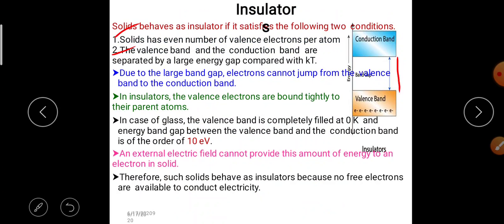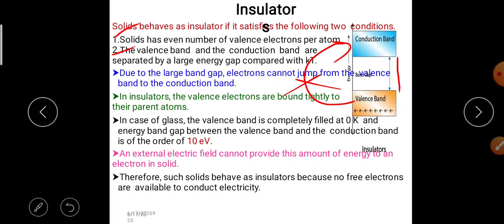Due to the large band gap, valence band electrons cannot jump to the conduction band. In insulators, the valence electrons are bound tightly to their parent atoms.